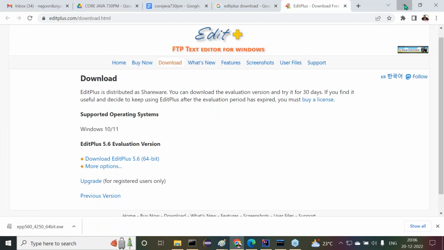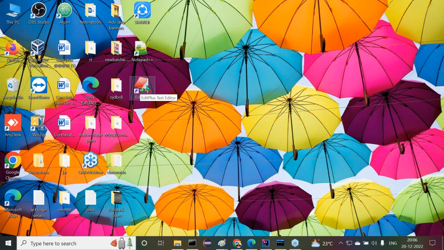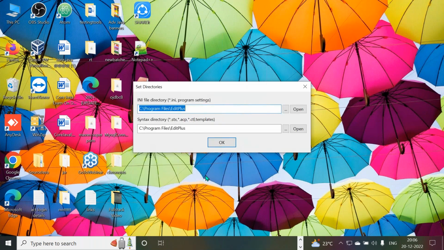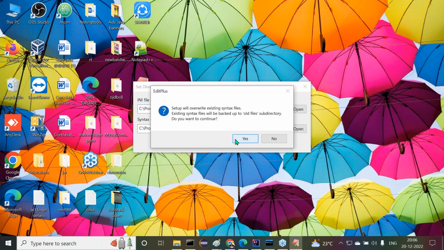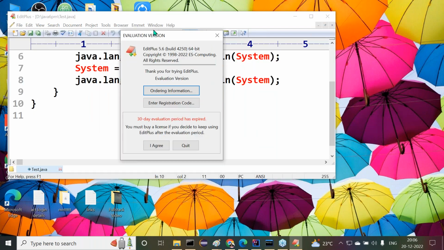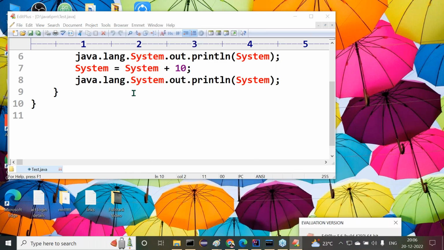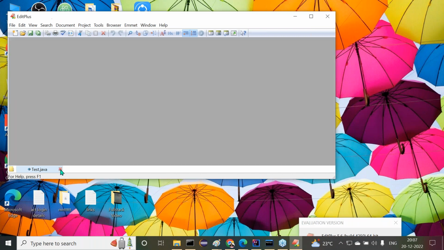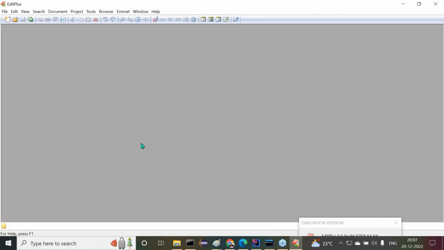Right, sir. I newly installed this EditPlus. Now we are getting EditPlus in my system. Double click on it. Now it's asking about the agreement, okay, no problem. Subscription is not required here. Just drag this one. Of course, the programs are already available in the cache, that's why they come directly, but you will get an empty panel like this.